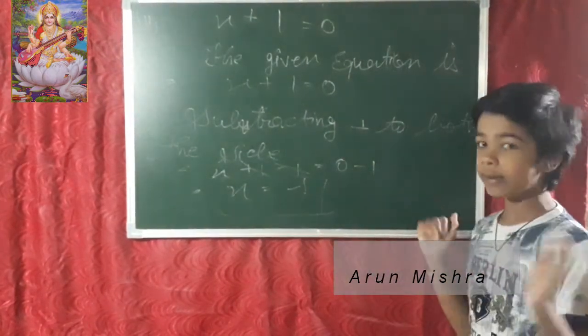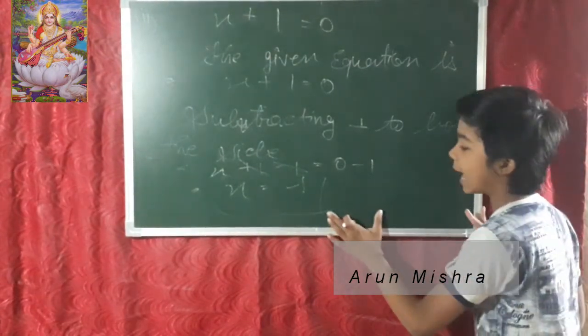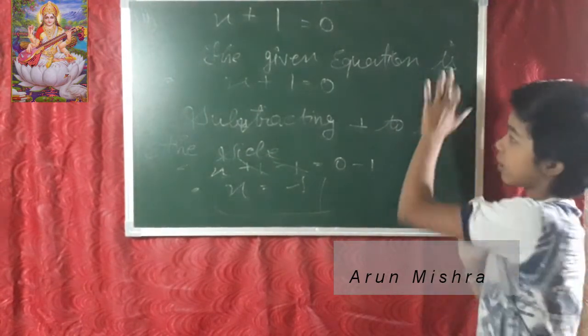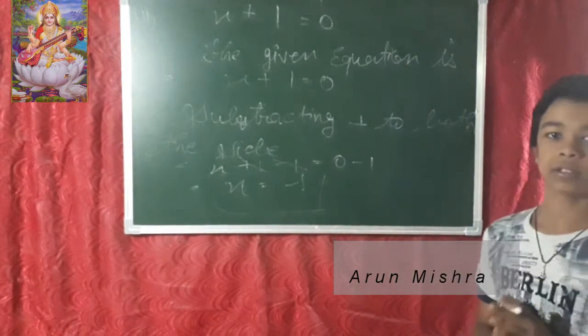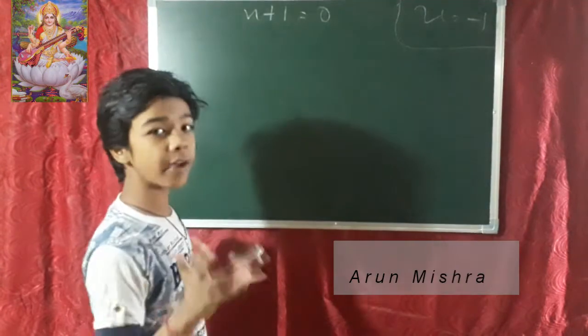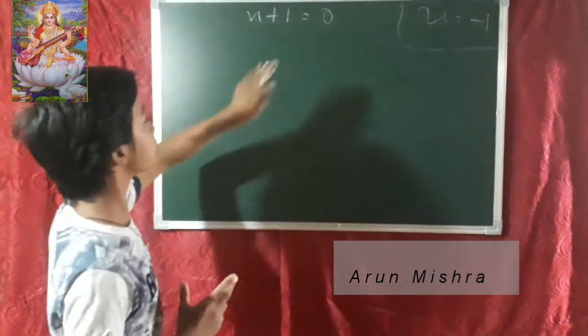And now we have to check whether our equation is correct or not. But I will first tell you about the checking we are doing: you have to write that in your rough copy, or in your exam, for what you are seeing. But you have to write the checking once. Friends, now we are going to start our checking process. What do we have to write? We have to write the given values, minus 1 for x, in x plus 1 equals 0.